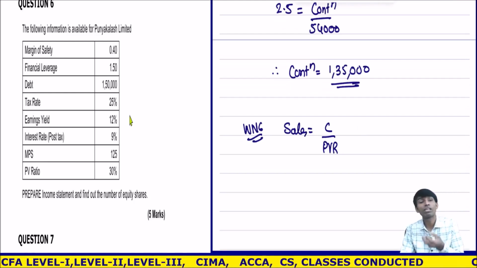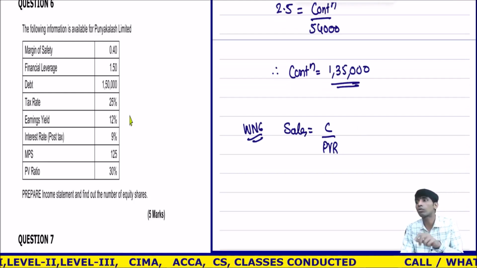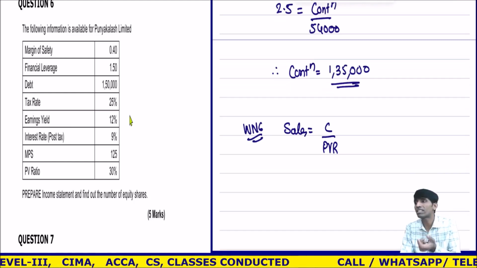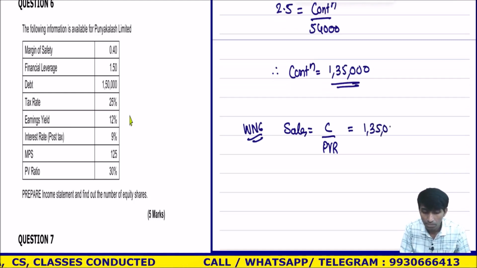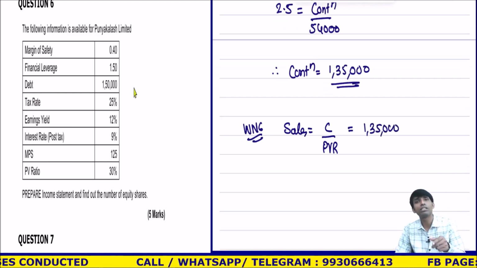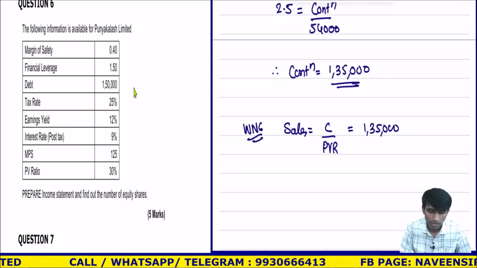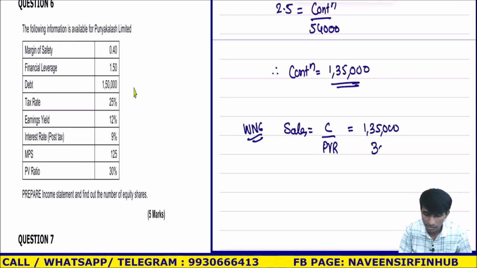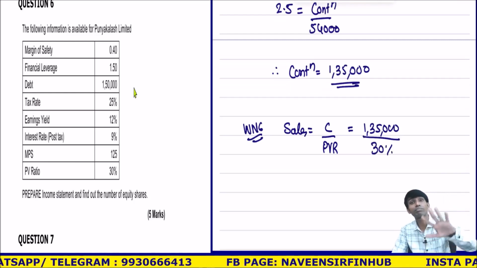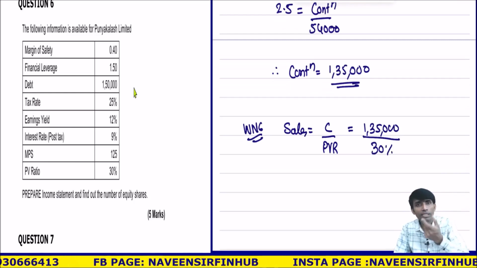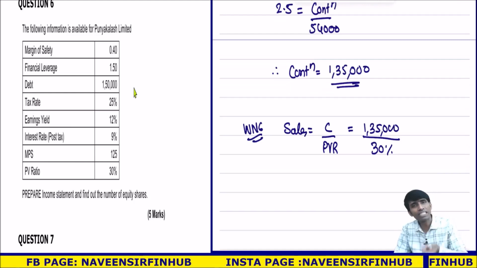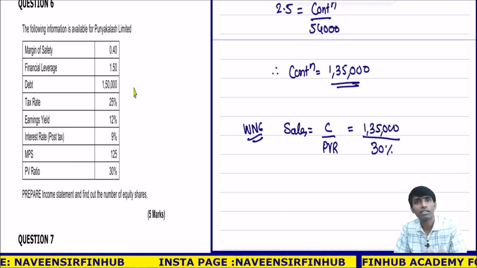What are we doing? What is contribution? Marginal costing. Contribution is the amount, 1,35,000, and the percentage of that contribution to sales is how much? PV ratio is given, 30%. You remember present value of perpetuity, installment divided by interest rate. You know the amount, you know the interest rate, you can calculate 100%.